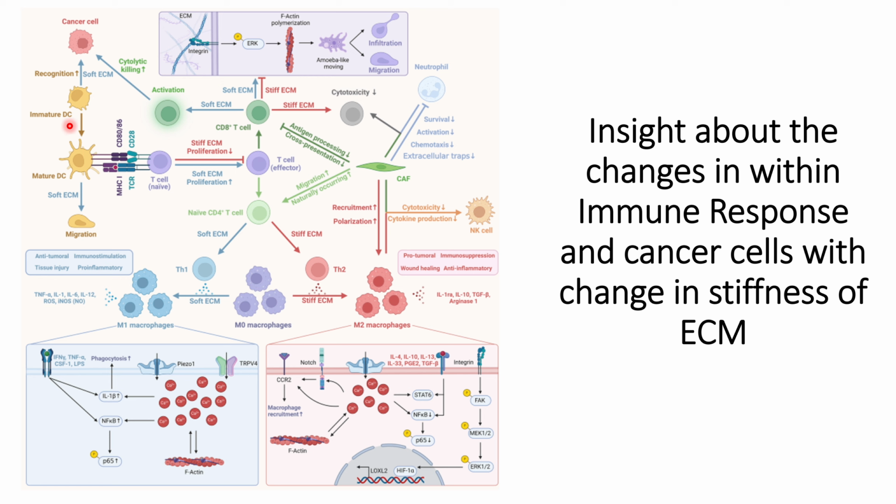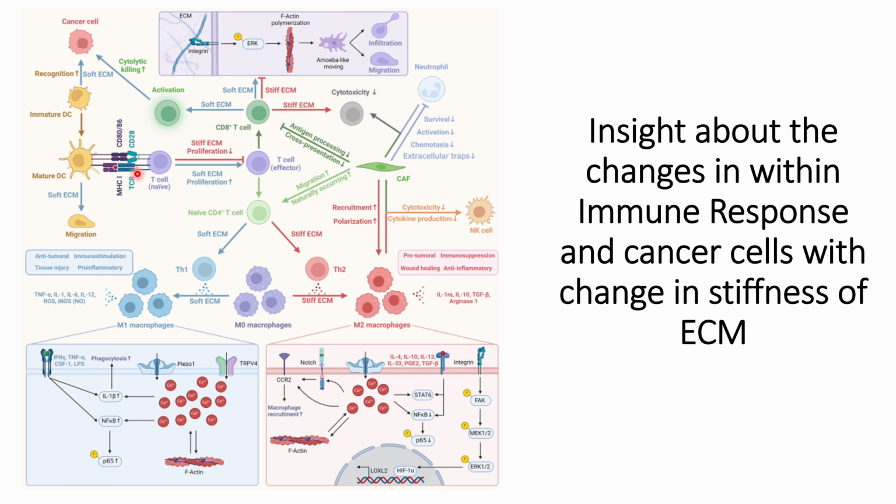In this process, the immature dendritic cells will become mature dendritic cells. And also, since the ECM is soft, the migration of these mature dendritic cells will be easier, and it will increase the efficiency of the immune response.